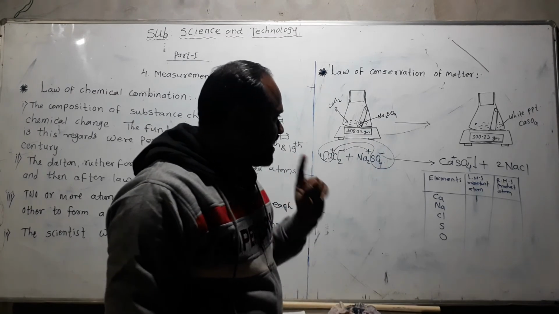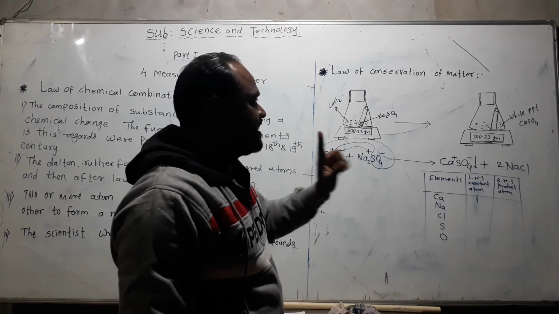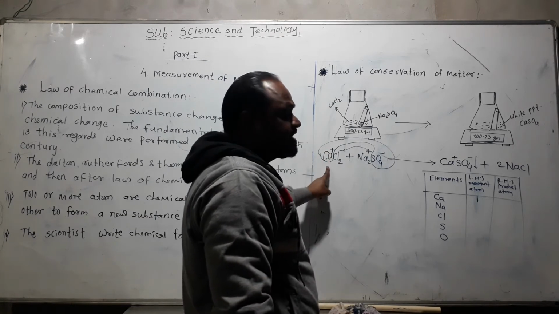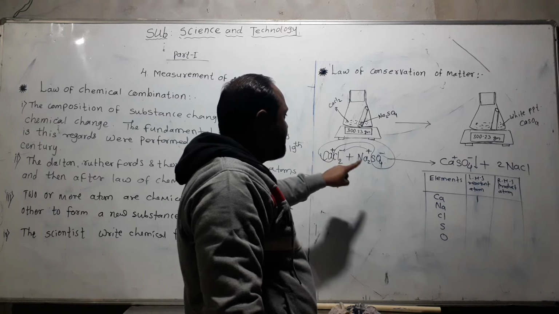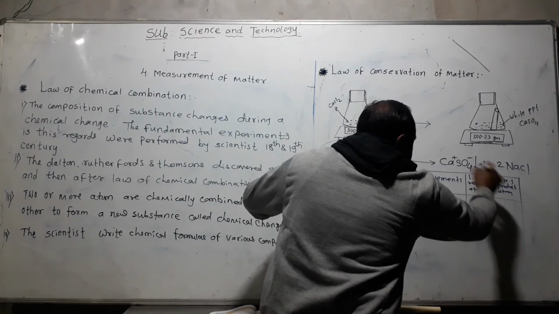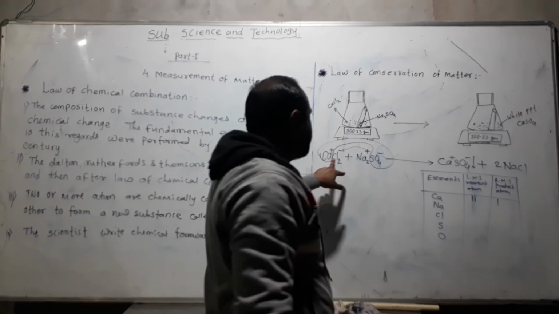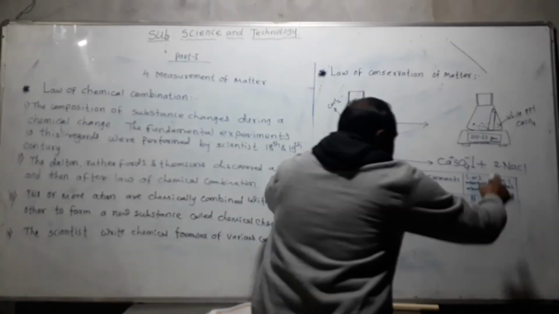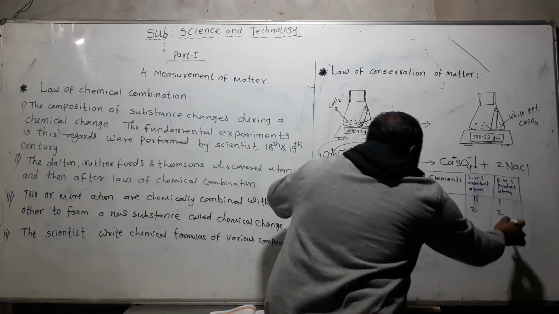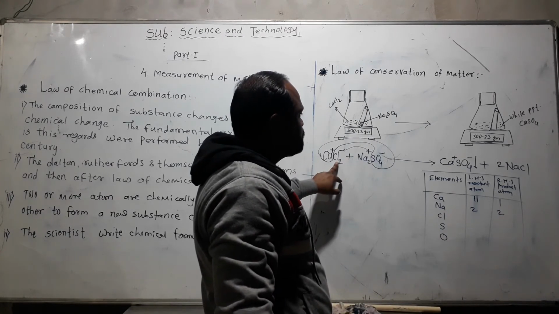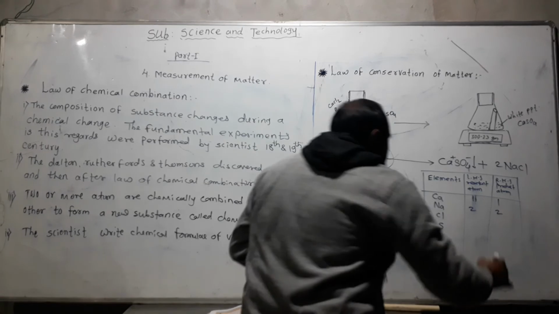Now LHS is the reactant atoms. How many Ca are there? Left side one Ca atom, right side also one Ca atom. Na: left side 2 Na and right side also 2 Na. Cl: left side 2 Cl and right side also 2 Cl.